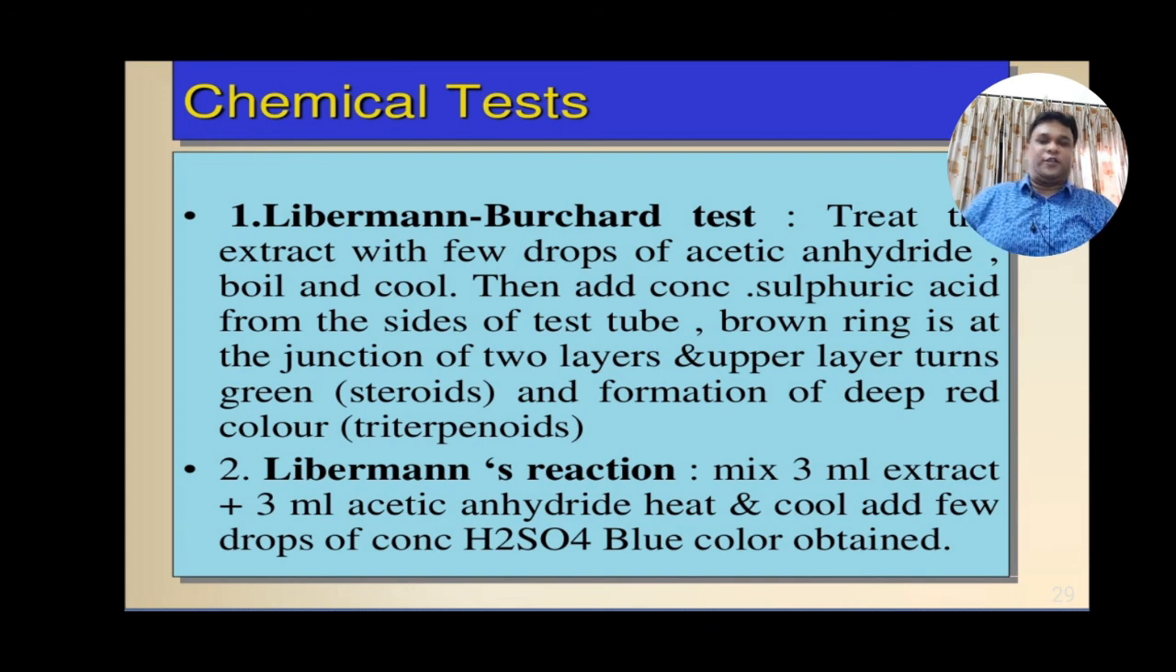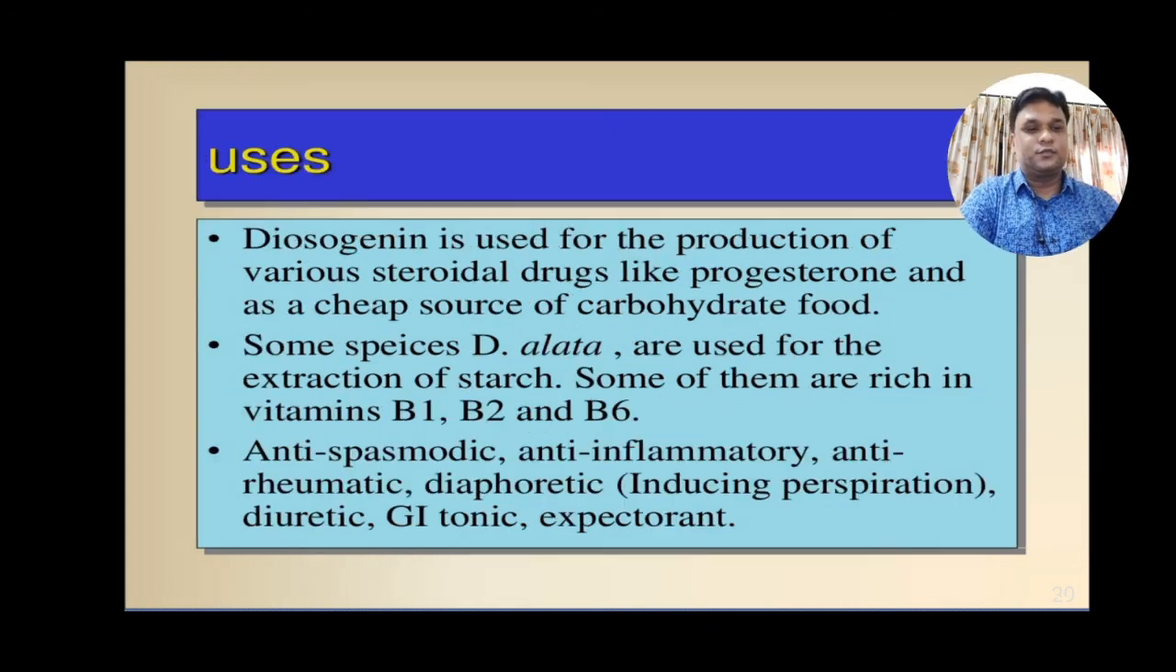Moving to the uses of Dioscorea, it is used for the production of various steroidal drugs like progesterone, and it is also used as a cheap source of carbohydrate food. Some of the species of Dioscorea, like Dioscorea alata, are used for the extraction of starch, whereas some of them are rich in vitamins B1, B2 and B6. It is used as antispasmodic, anti-inflammatory, anti-rheumatic, diaphoretic and diuretic, and it is also used as a gastrointestinal tonic and expectorant.